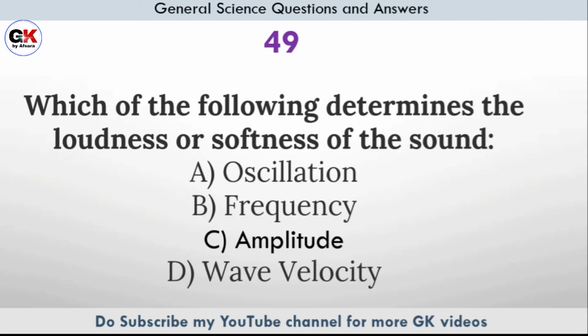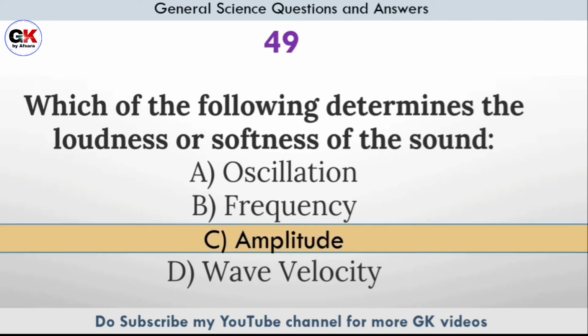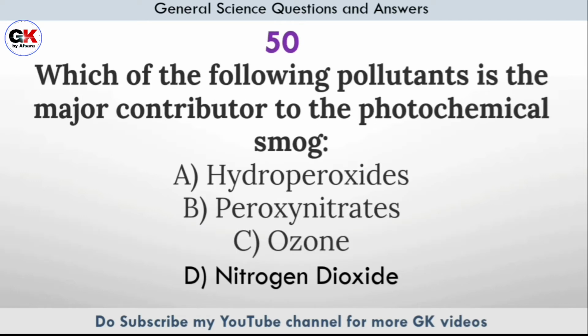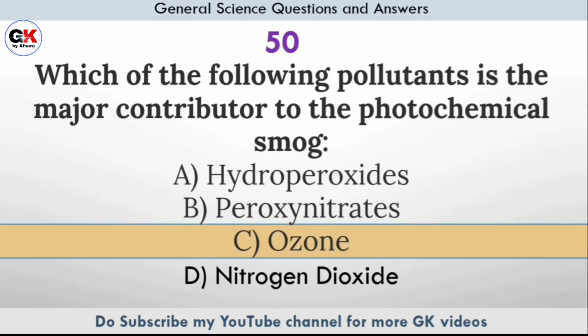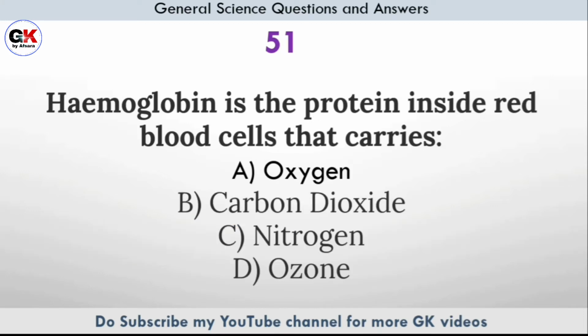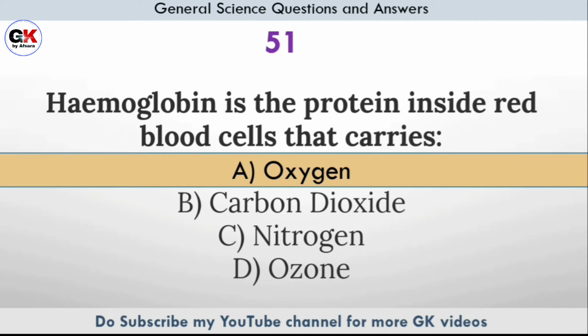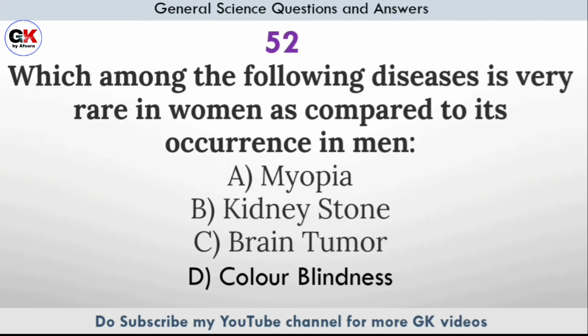Which of the following determines the loudness or softness of the sound? Answer option C, amplitude. Which of the following pollutants is the major contributor to the photochemical smog? Answer option C, ozone. Hemoglobin is the protein inside red blood cells that carries? Answer option A, oxygen.